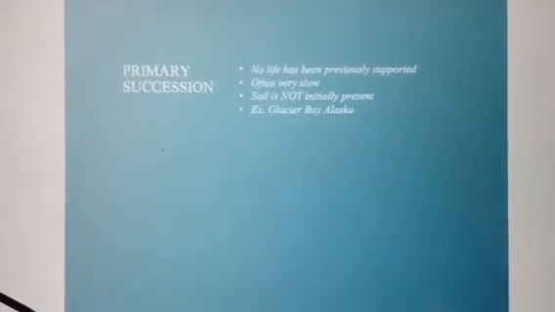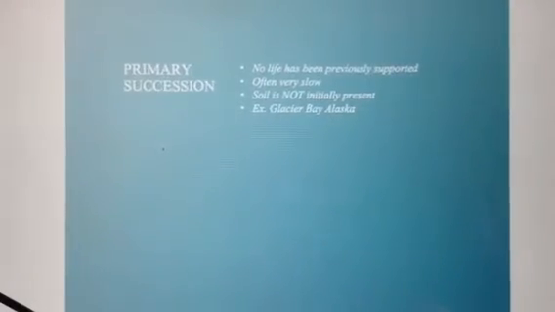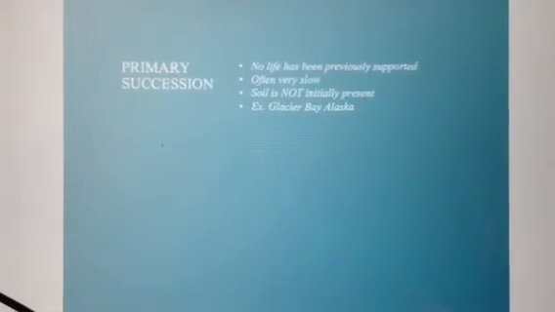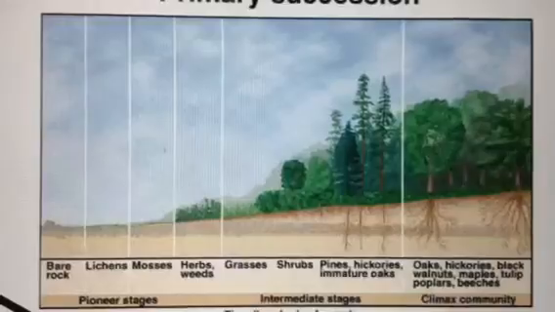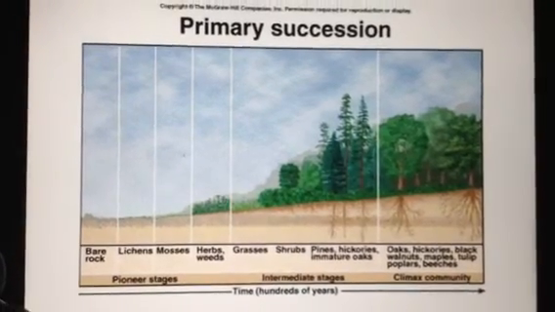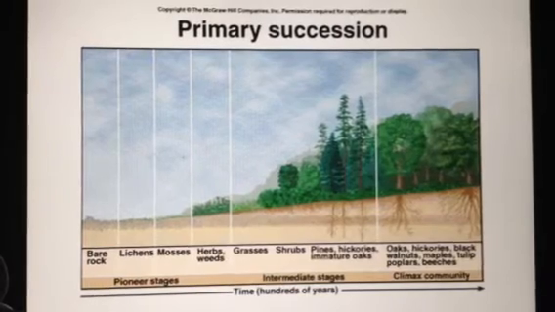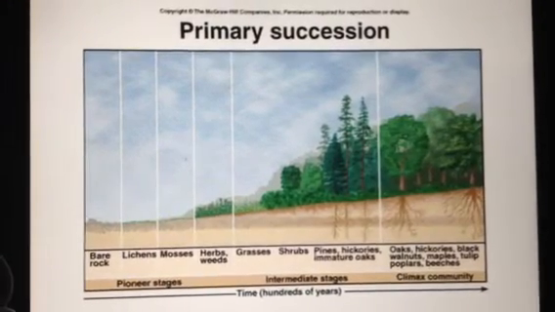An example is Glacier Bay, Alaska. Here, lichens, which are small mosses, grew on very little soil. The lichens then died and decayed and started forming better, richer soil that could support plant life and thus support animal life as well. This picture illustrates the stages of primary succession. Notice in the pioneer stages there were only rocks present.